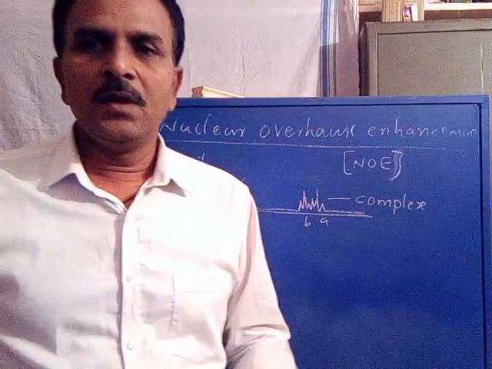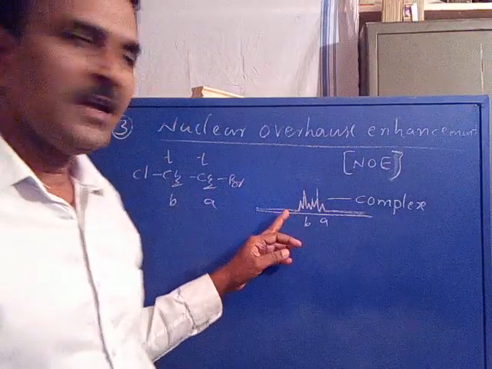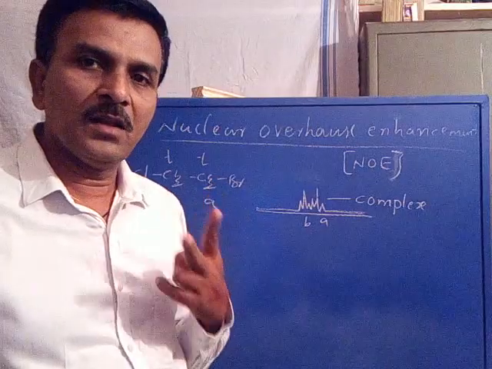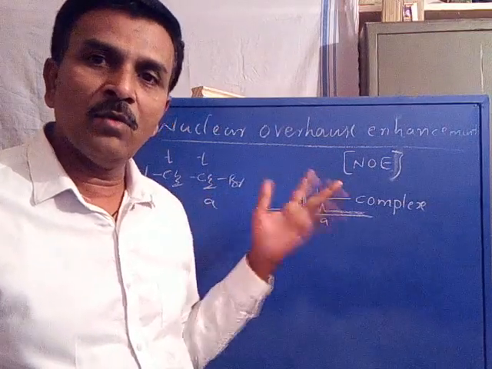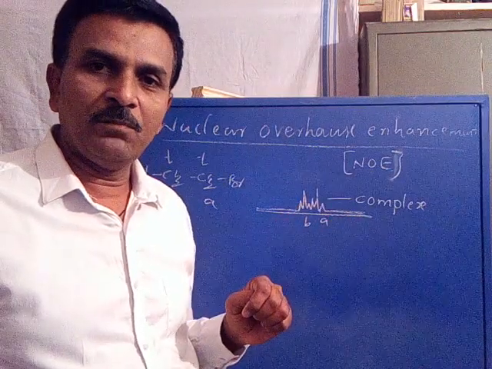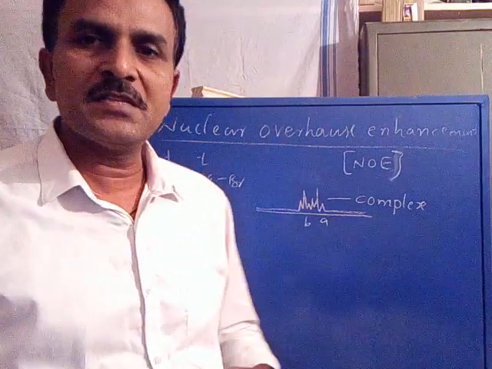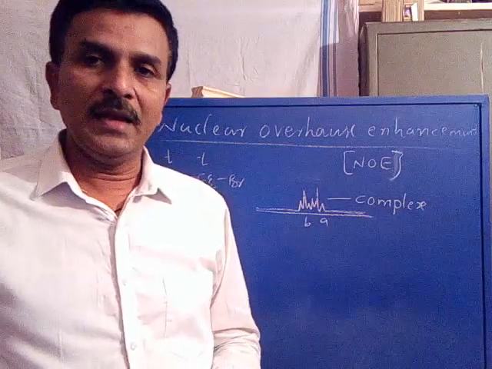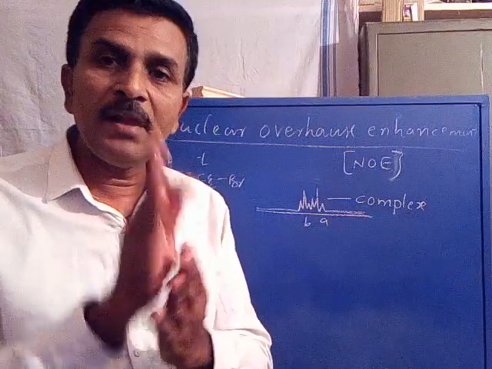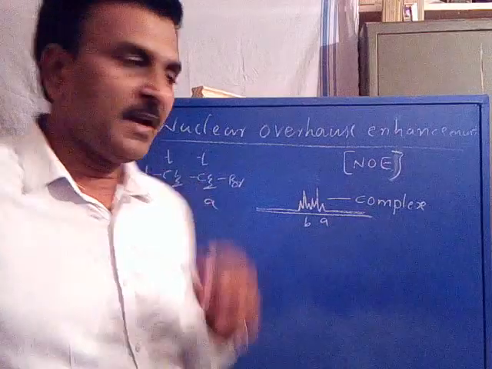Through the NOE technique, we can increase the intensity. When we get the complex spectrum, as the signals are overlapped, it is not possible to identify that there are two signals in the spectrum. Similarly, it is not possible to extract the delta value and J value, which we already discussed. In the NOE technique, the intensity of any one of the overlapped signals is raised to identify its multiplicity.